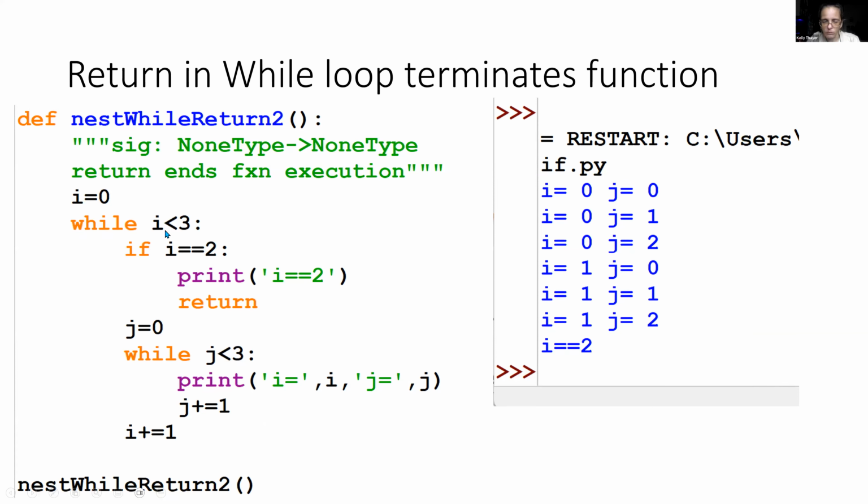While i is less than 3, which is a true statement. Is i equal to 2 now? Yes, it is. So it prints i equals 2. That's what we get here. And then return causes the whole function to terminate. So that's what it would look like if you had it in a slightly different place.